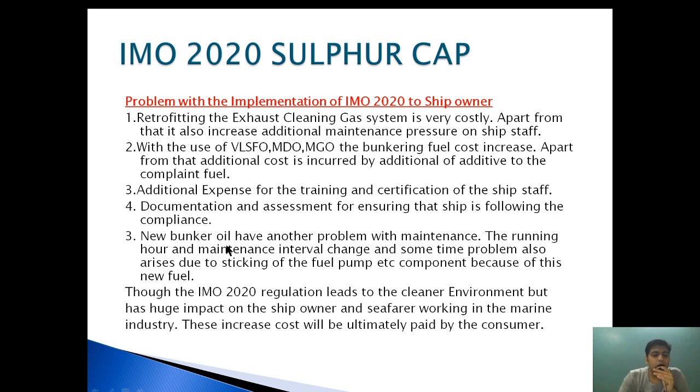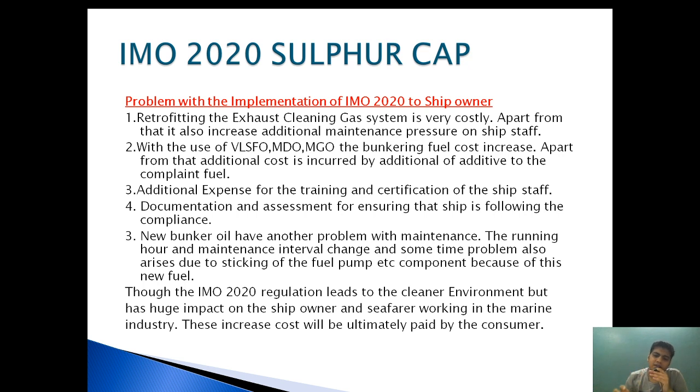The new bunker oil has another problem with maintenance. The running hour and the maintenance interval changes, and sometimes problems arise due to sticking of the fuel pump etc. because of this new fuel. So new technology brings first innovation, second the problem. The problem regarding the new fuel is that it changes the maintenance interval.